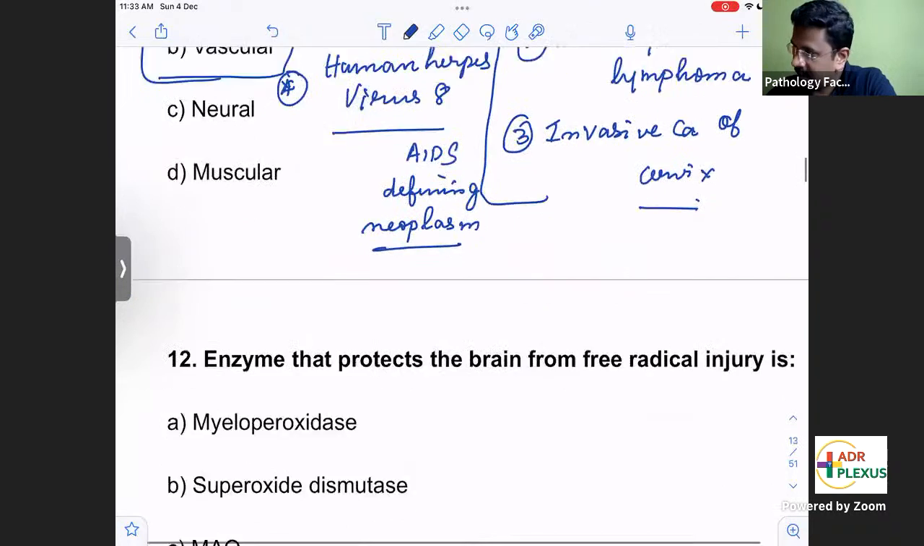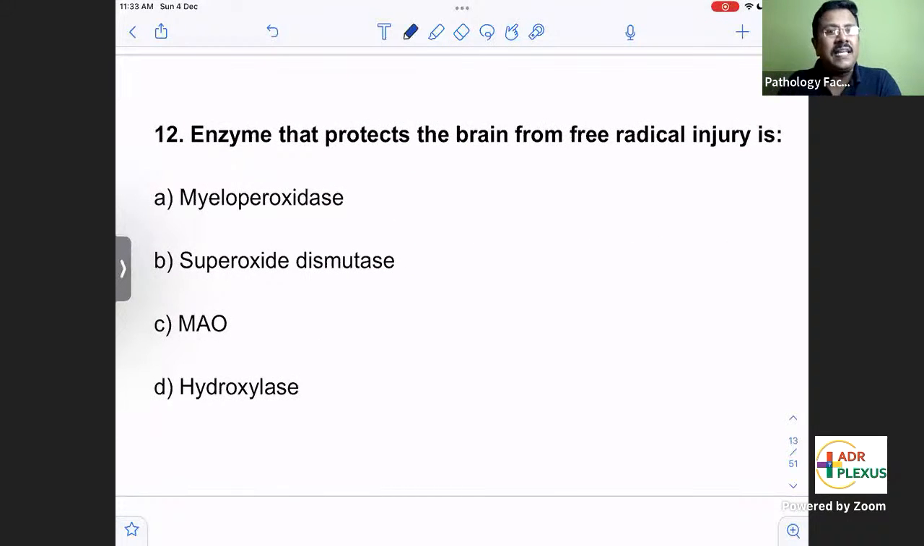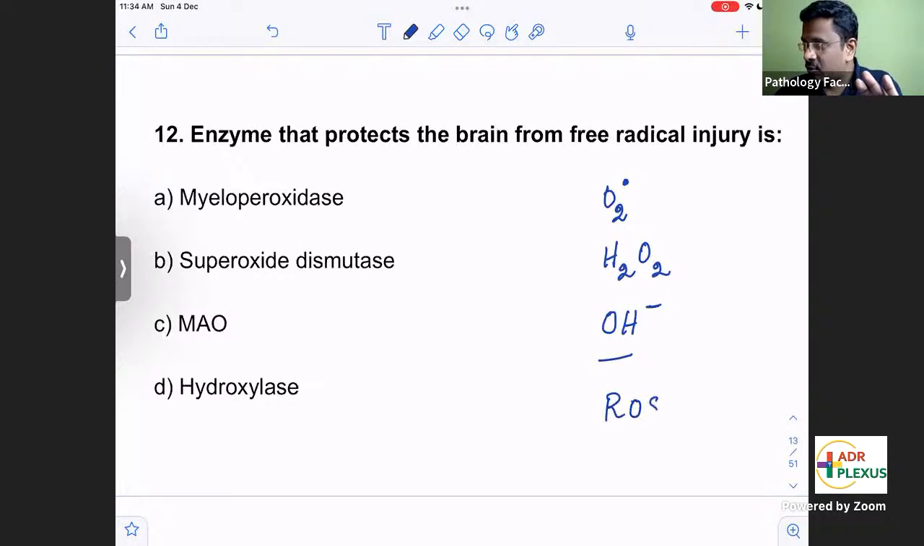Then the next question, free radicals, a basic thing you can definitely expect: the enzyme that protects the brain from free radical injury. Oxygen free radicals, or reactive oxygen species, include superoxide, hydrogen peroxide, and hydroxyl ions. These oxygen free radicals can be responsible for cancer, atherosclerosis, aging, and a lot of diseases in our body.